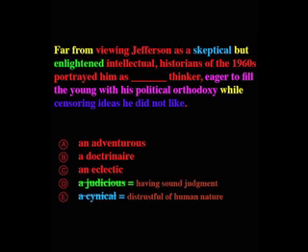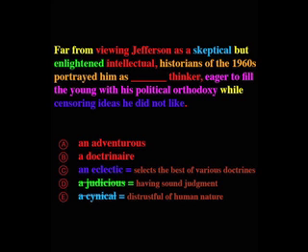But that doesn't have anything to do with skeptical, and it doesn't capture any opposition. But this doesn't capture the opposition built into the entire sentence either. We have to realize, far from viewing Jefferson as a skeptical but enlightened intellectual, historians of the 1960s portrayed him as. Now we have to look at the top three answers that are left.